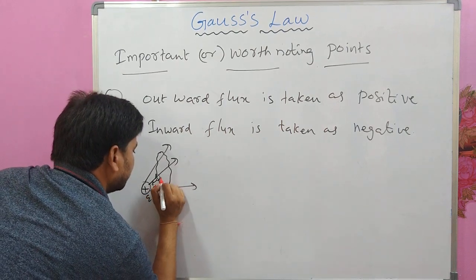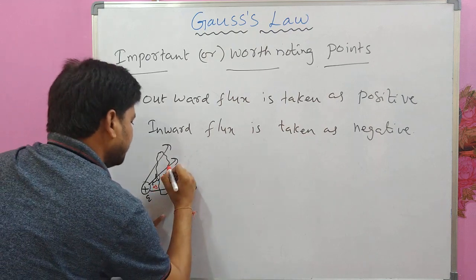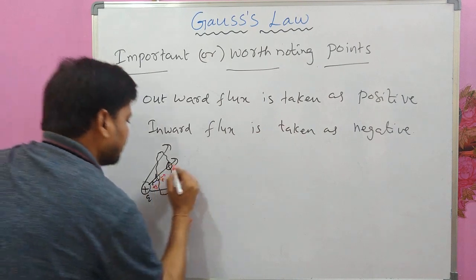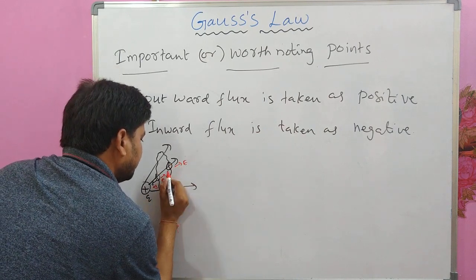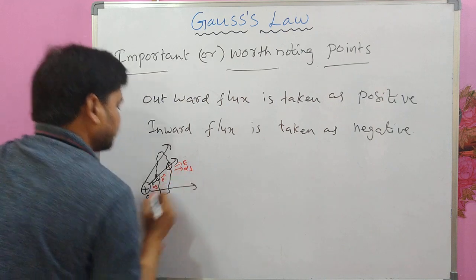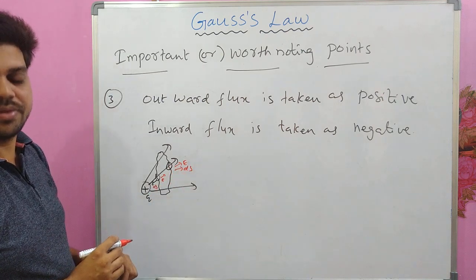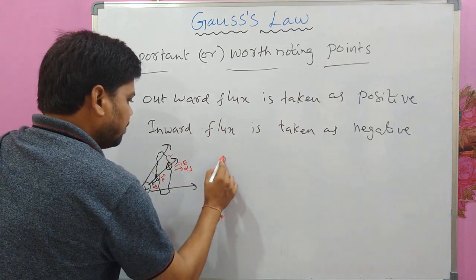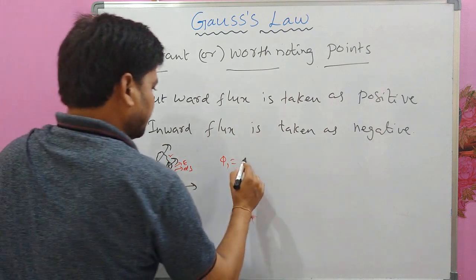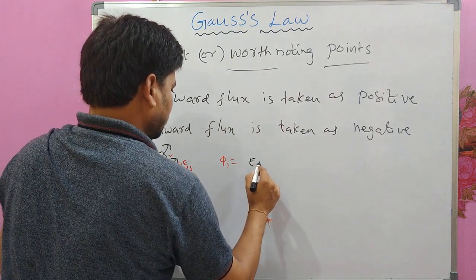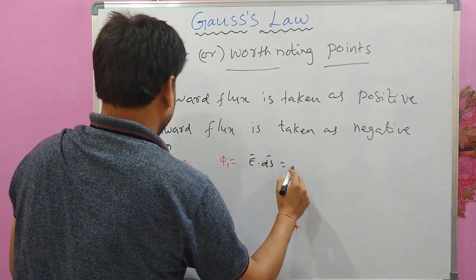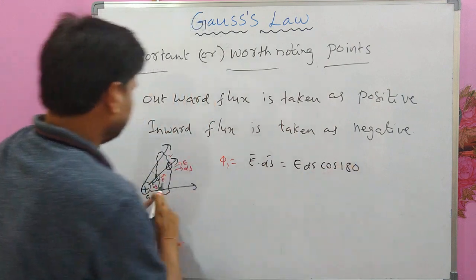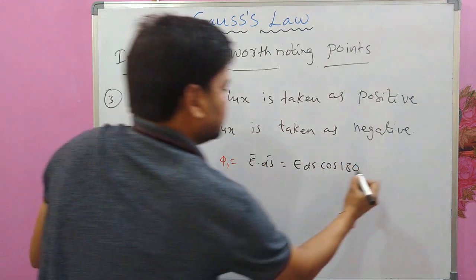Taking this as first and this as second, phi 1 is E dot ds, which is E ds cos 180, because E and ds are opposite, which is minus E ds.